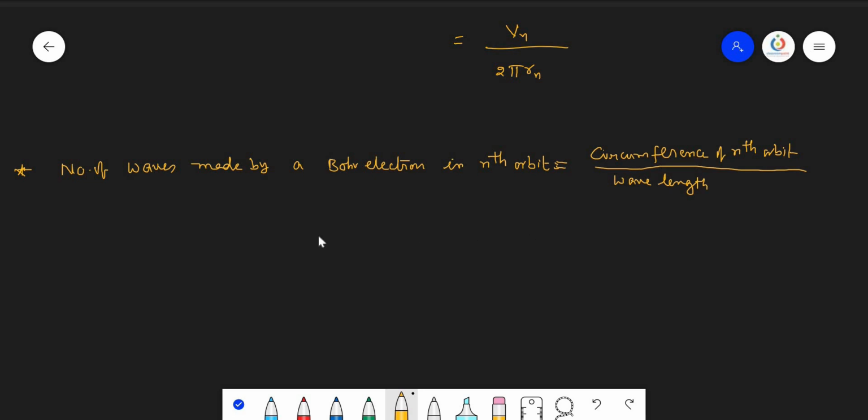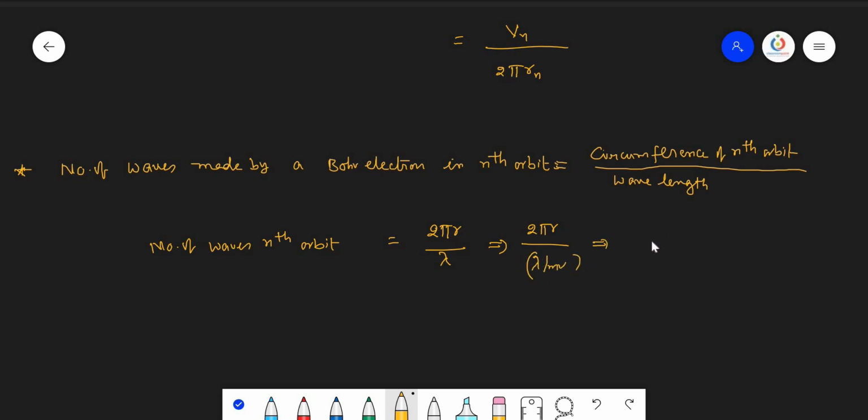So the number of waves in a particular nth orbit by the electron is the circumference, 2 pi r, divided by the wavelength lambda. Here I am making a small change: 2 pi r divided by lambda, where lambda equals h by mv from de Broglie's equation.